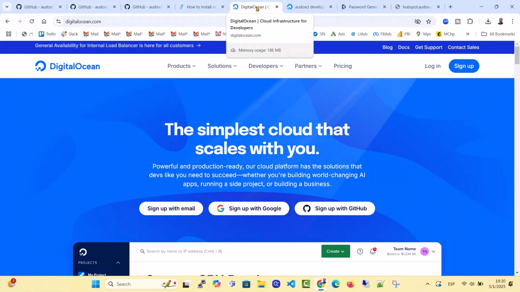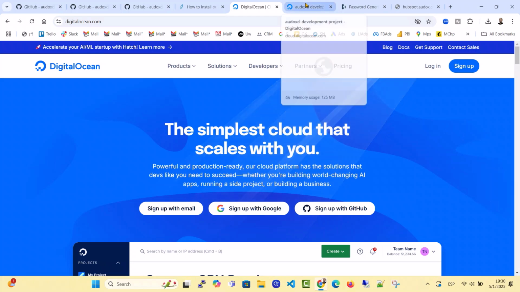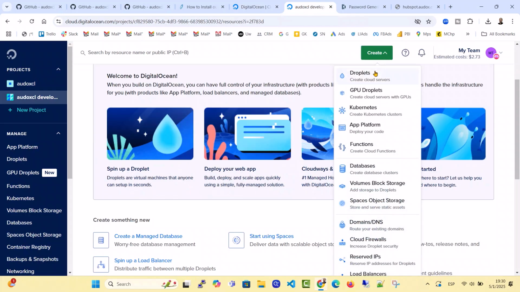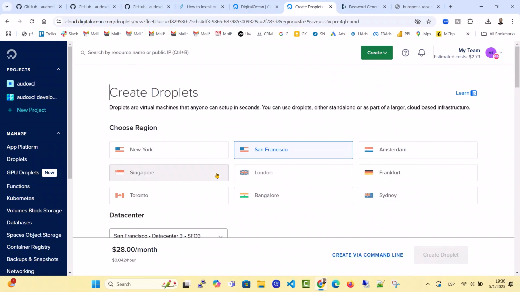First, we'll create a DigitalOcean Droplet using the LAMP image, which provides a ready-to-use Linux, Apache, MySQL, and PHP setup. Log into your DigitalOcean account and click on Create Droplets. Go to the marketplace and search for LAMP. Create your droplet and note down the public IP address.